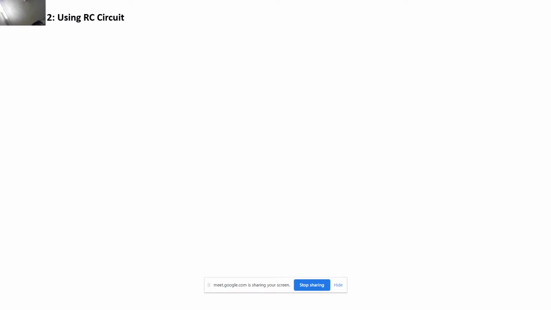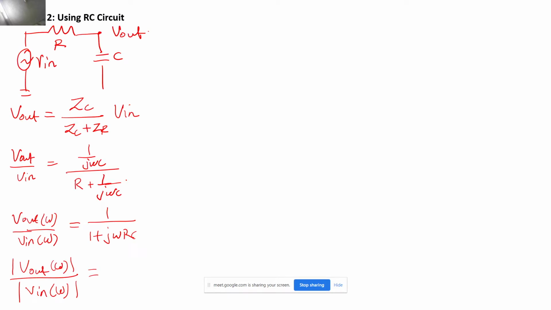I have multiplied j omega C on both numerator and denominator, okay? So now this |V out of omega| upon V in of omega, this term that you are seeing on the left hand side, it is called a transfer function. If you are from second year, then you will be getting this in your circuits course or somewhere.